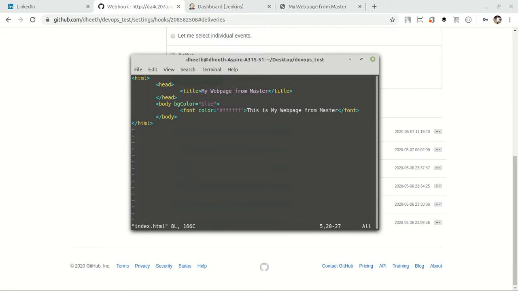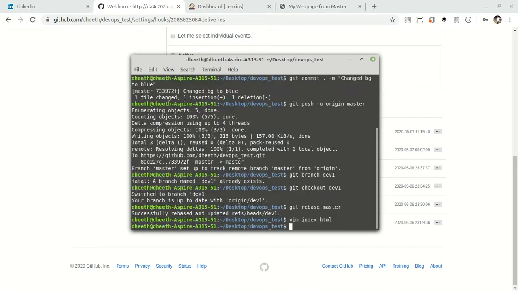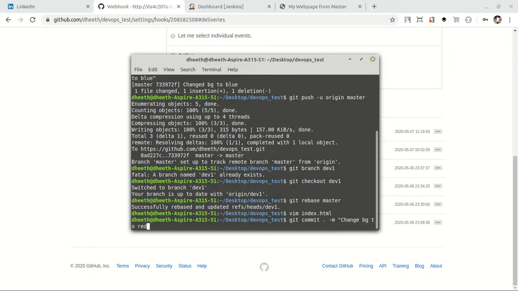See, now background is blue in our master branch, but we are making changes in the dev1 branch. So let's just commit. Changed bg to red by dev1.